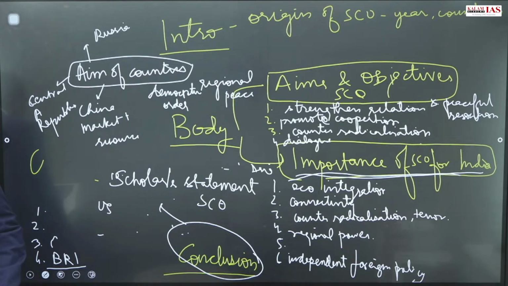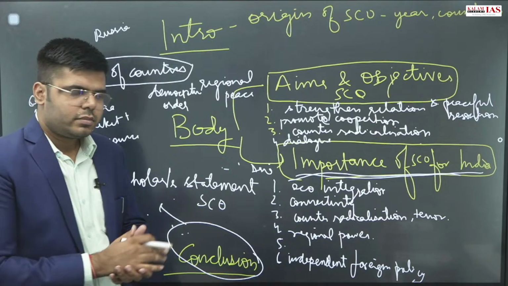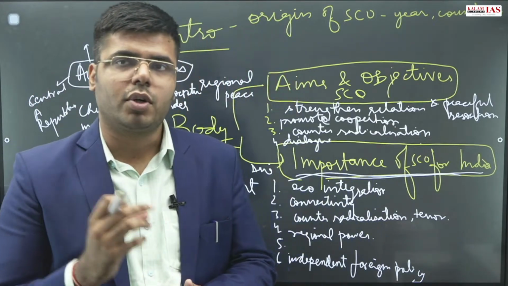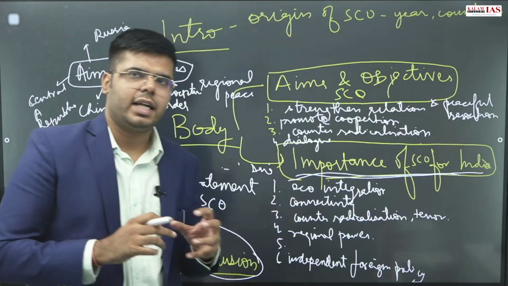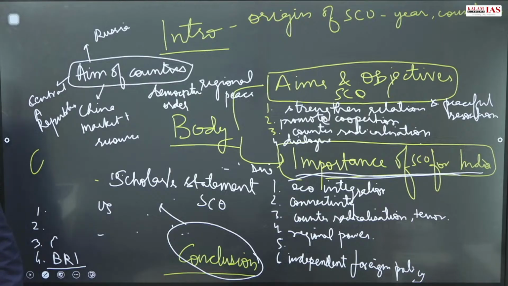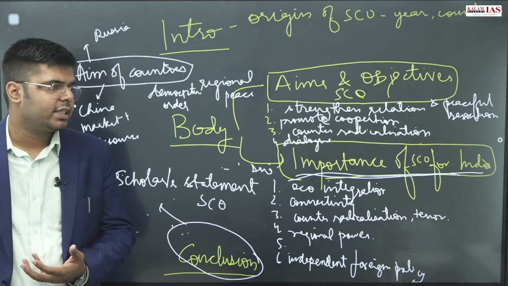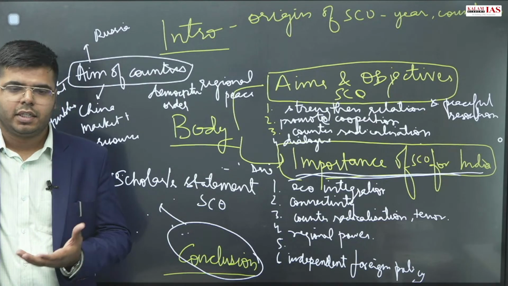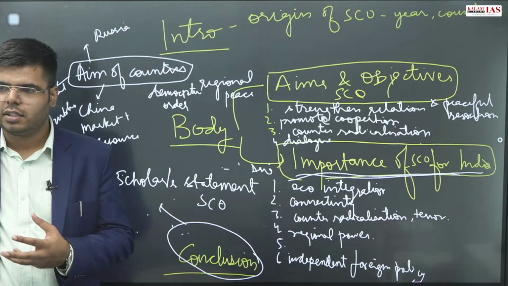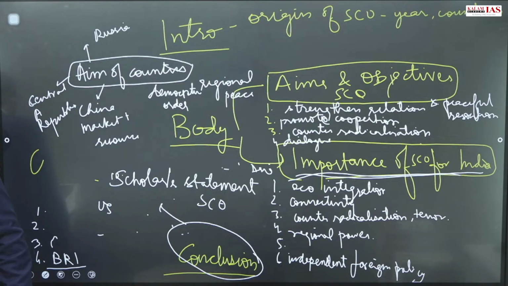Then you can highlight certain way forward. If you are left with the space, you can highlight way forward separately. If you are not left with the space, you can highlight way forward in the conclusion itself. So way forward here can be, we can ensure more coordination, more number of meetings, better enhancement of the counter-terror architecture so that all nations come on the same platform to counter terror.